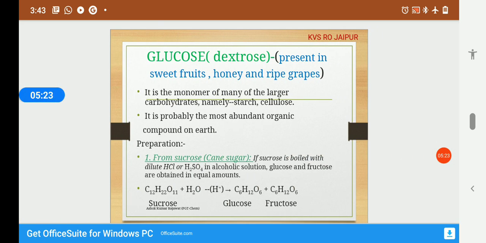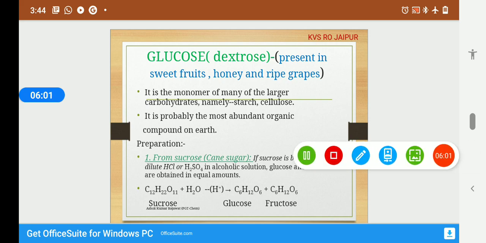Now, glucose, the dextrose, is present in sweet fruits, honey, and ripe grapes. It is the monomer of many of the larger carbohydrates, namely starch and cellulose. As we have discussed earlier, glucose is the monomer unit of carbohydrates. Mono means smallest or single, and mer means part. So, glucose or such kind of monosaccharide units combine together to give larger carbohydrates like starch and cellulose. It is probably the most abundant organic compound on earth.